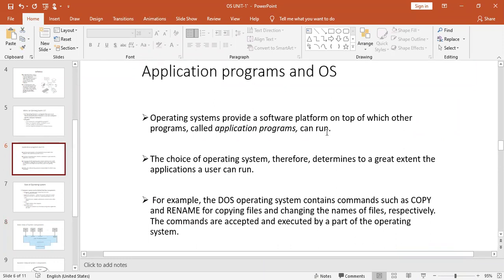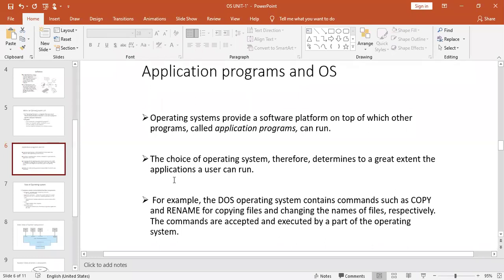Those programs are called application programs. The choice of operating system therefore determines to a great extent the applications a user can run. So you can run a variety of application software on the operating system.